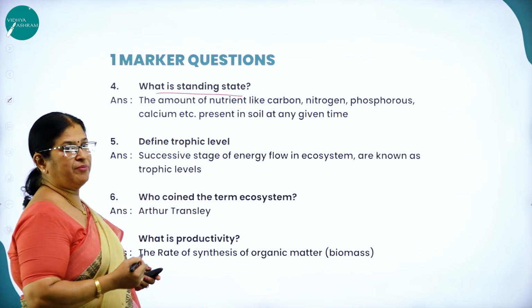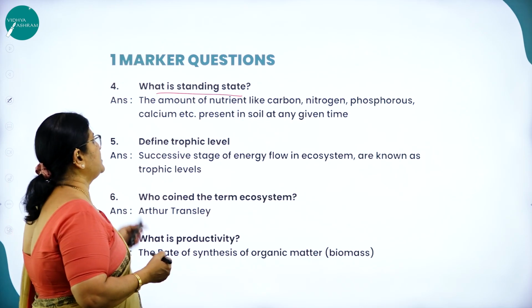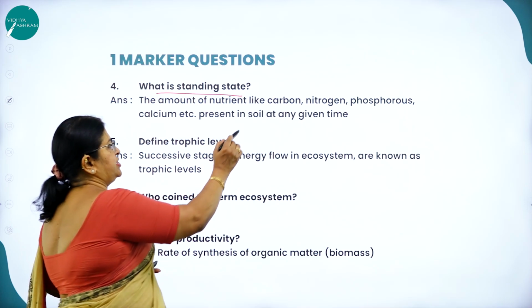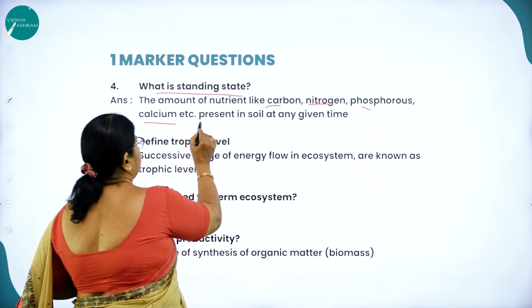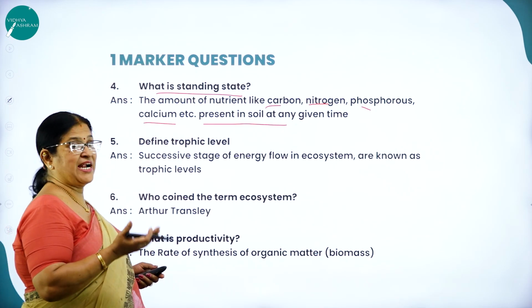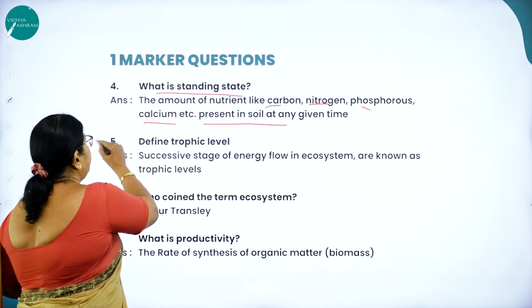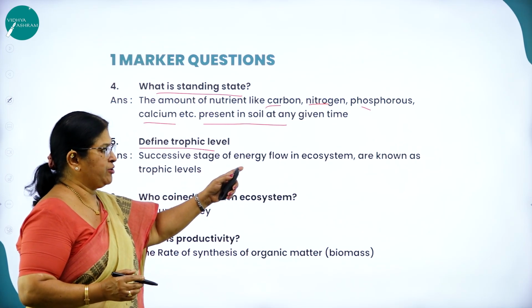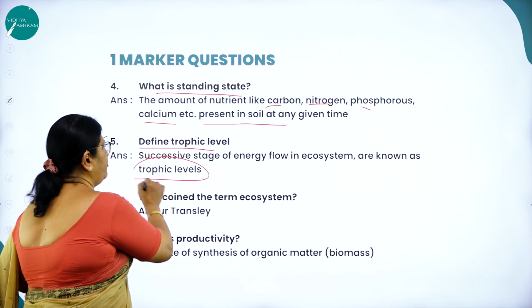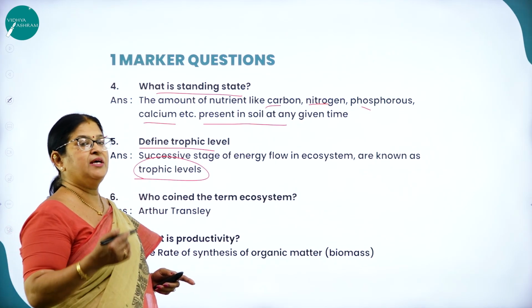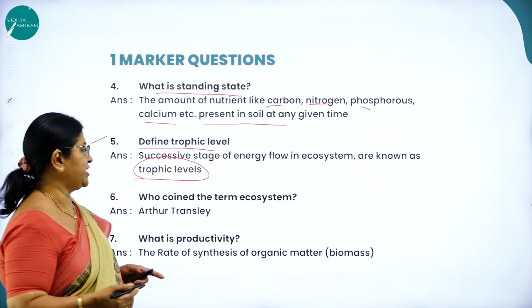Now moving on to the next question, what is standing state? This is also a very common question which is asked in the examination. The amount of nutrient like carbon, nitrogen, phosphorus, calcium, etc. present in soil at any given time is called as what? Standing state. Then define trophic level. Successive stages of energy flow in ecosystem are known as what? Trophic levels. For example, producers form one trophic level, primary consumers, secondary consumers, and tertiary consumers.